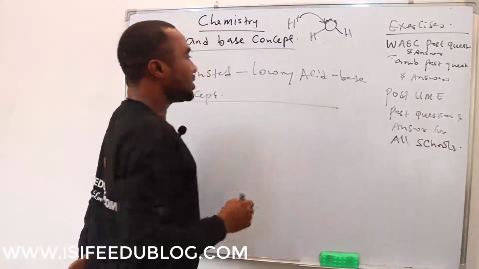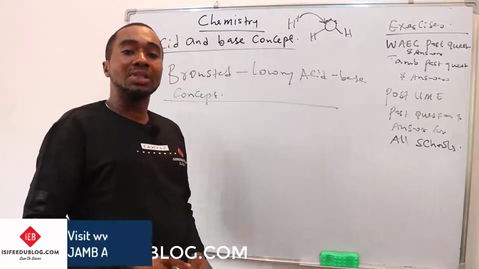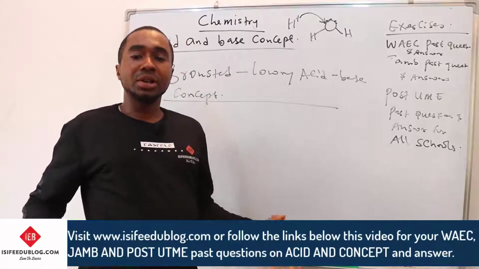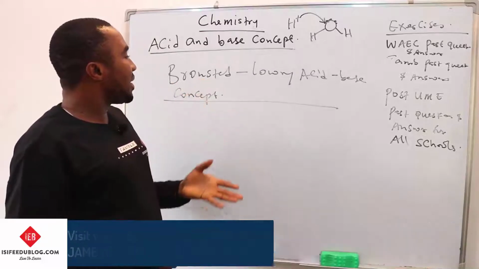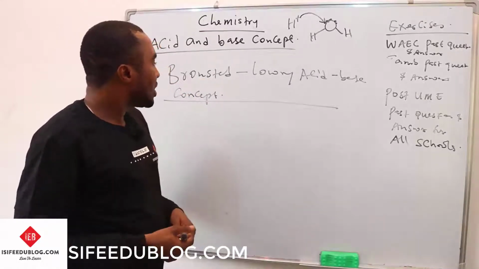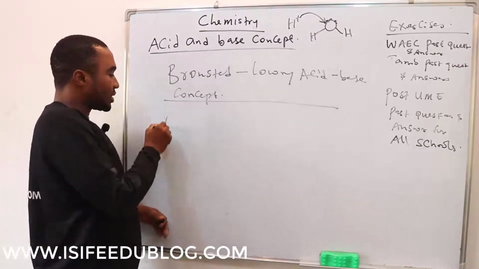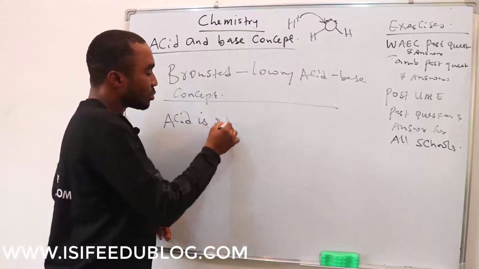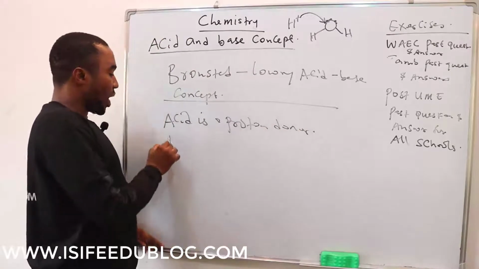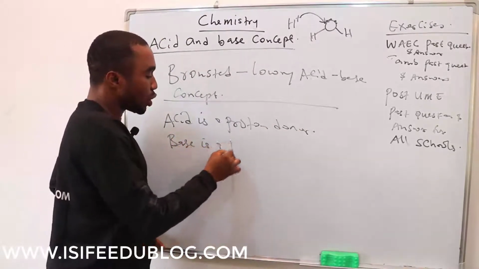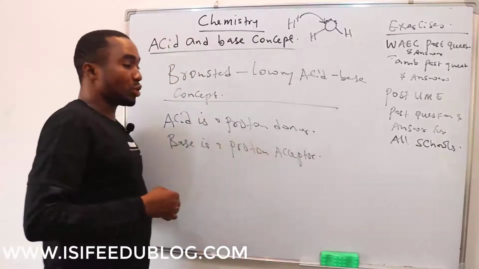We said that Bronsted is different from Lowry. Bronsted is a man and Lowry is another man, but for the fact that both of them said exactly the same thing, the two of them are merged together. Now, the way they define acid and base is this. According to Bronsted and Lowry, an acid is a proton donor, that is, anything that can donate a proton, while a base is a proton acceptor, that is, anything that can accept a proton.